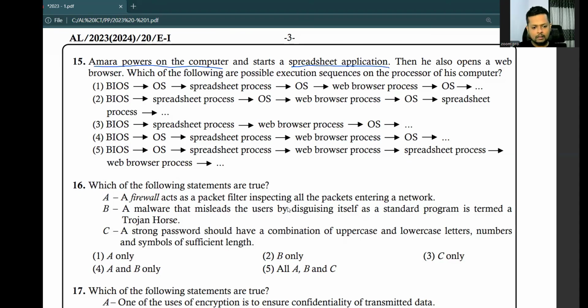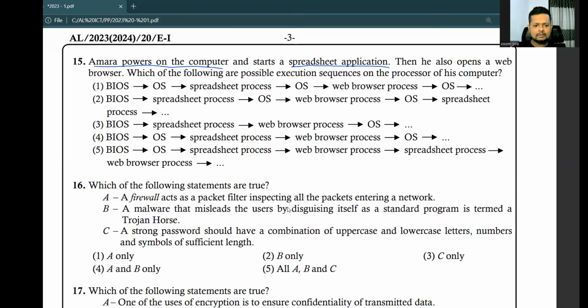So how? Via the start menu or via a shortcut icon on the desktop. So the start menu and desktop belong to whom? They belong to the operating system. So we always make requests via the operating system. So the operating system has to be involved, right? Any application software cannot open without the awareness of the operating system. So OS, the spreadsheet, again OS has to open the web browser, and again OS has to do something else. Yes.